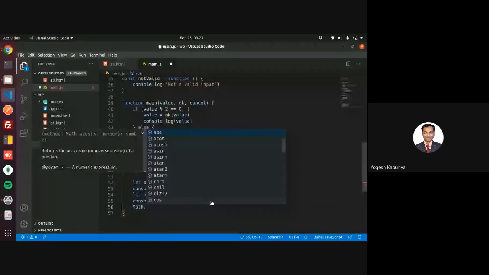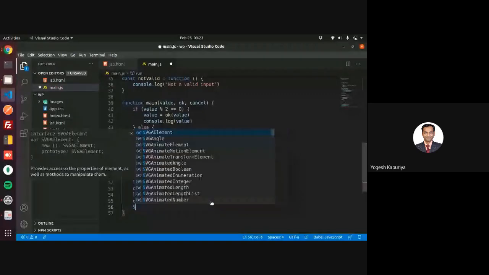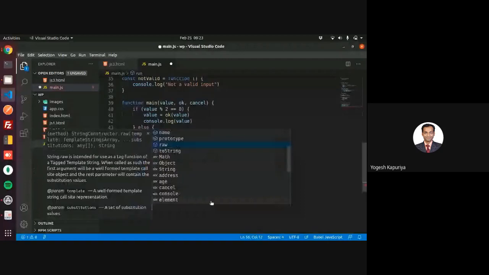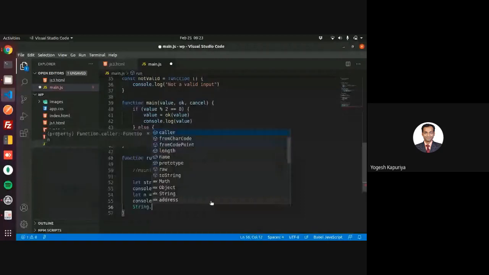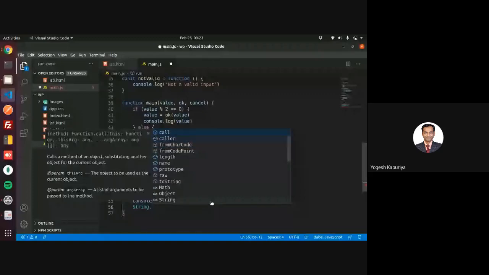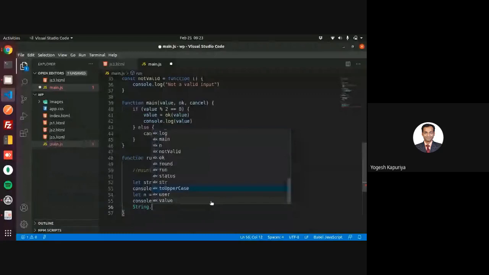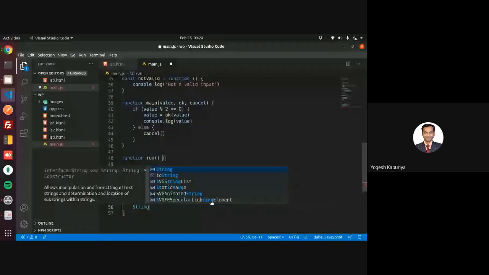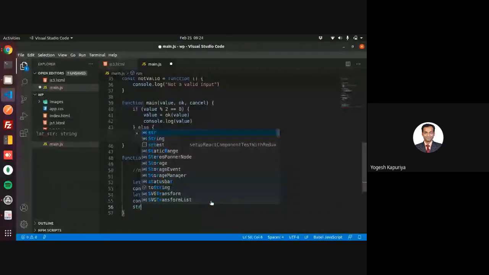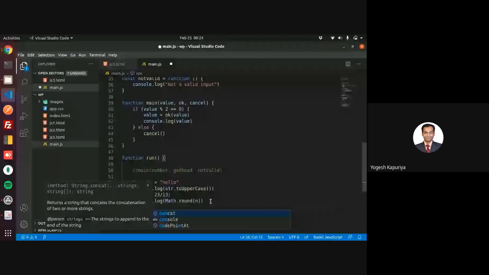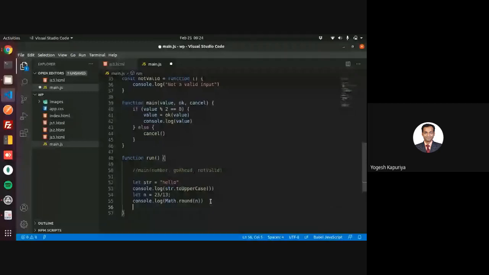Similarly, you have functions related to strings. You have length as well, uppercase, lowercase as well. There are many functions, and again there is concat, etc. There are many, so you can go through that. These are all useful functions.